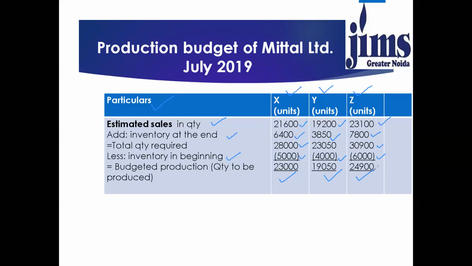So this is the simple formula to calculate the production budget. Production budget can be prepared product wise, unit wise, whatever information is given in the question. Based on the sales information, we add the closing stock and deduct the opening stock.